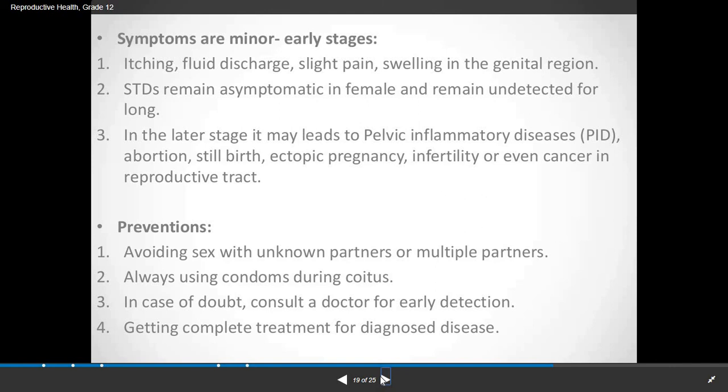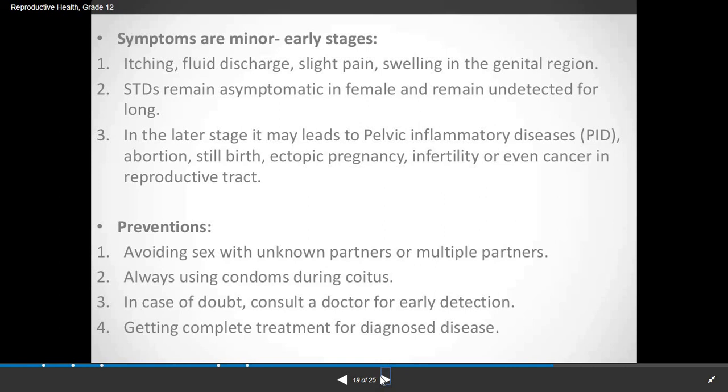It may also lead to infertility or even cancer in the reproductive tract. So if any small symptoms are seen in the reproductive region, one must contact a doctor as early as possible in order to avoid all such situations.